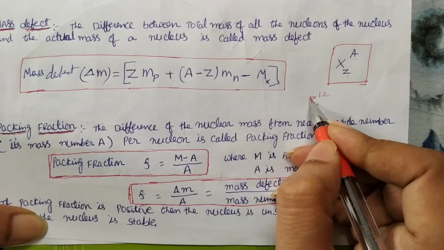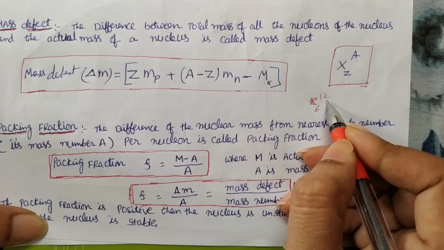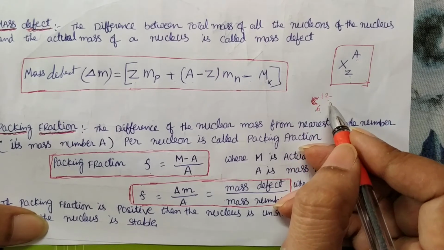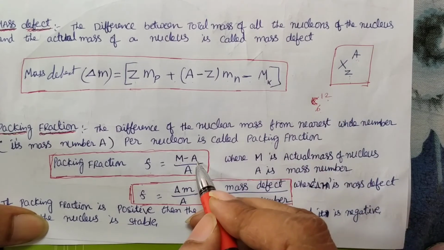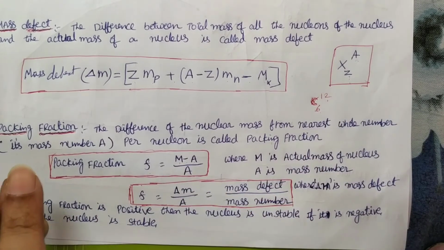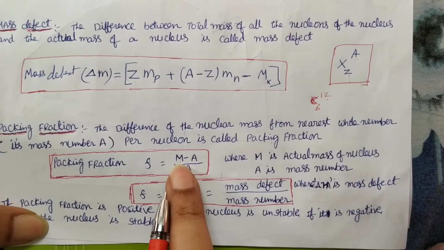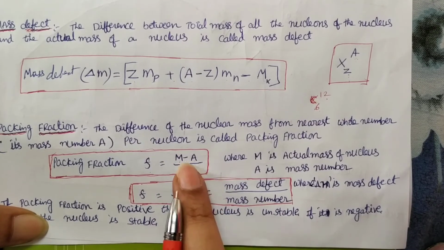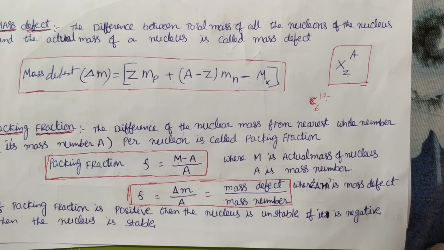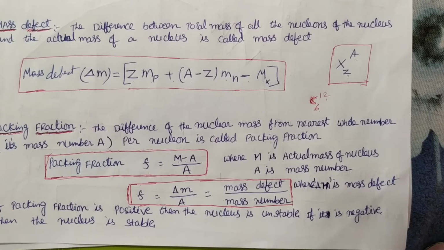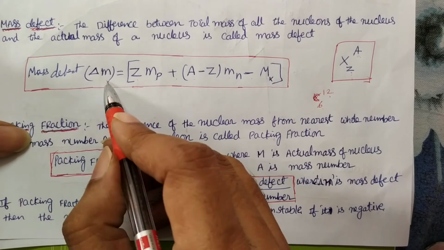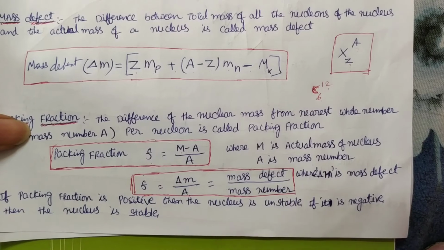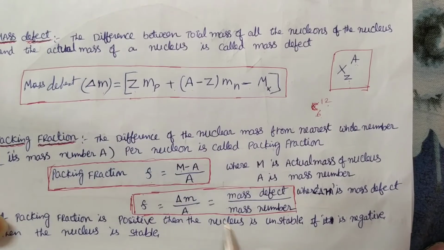That is packing fraction, delta M, mass defect divided by mass number. Generally this value should be negative.